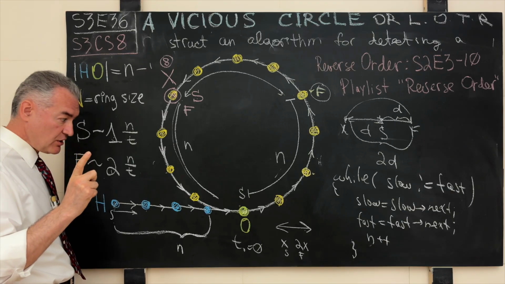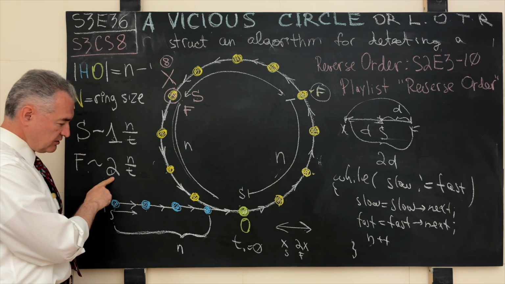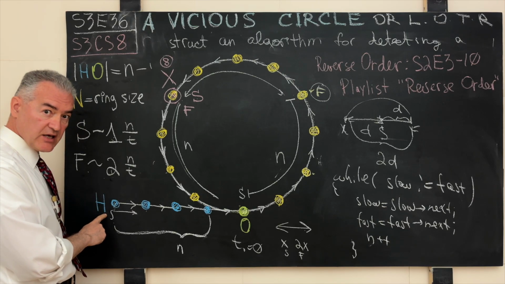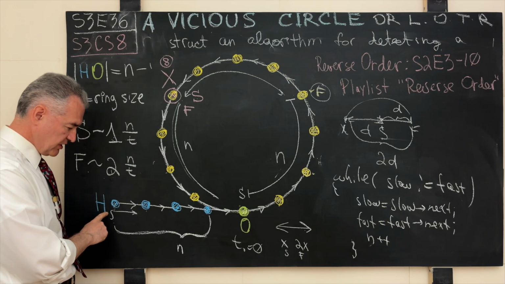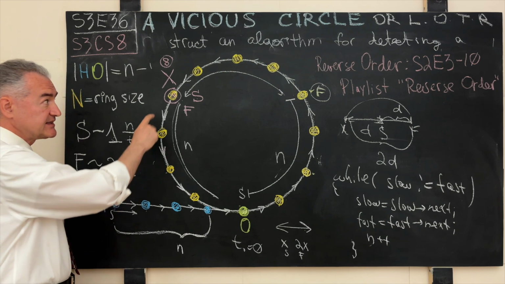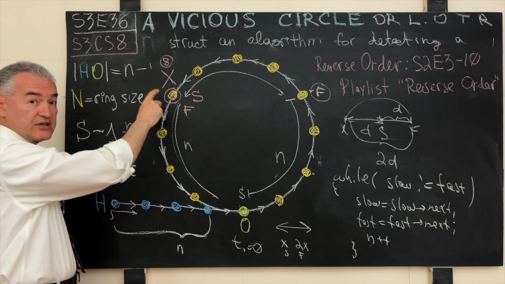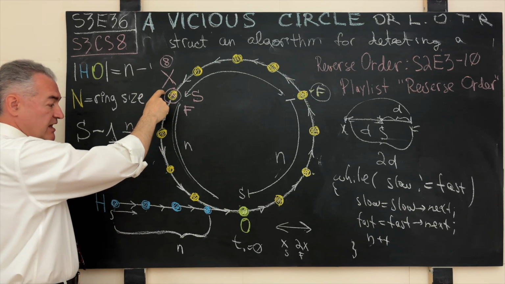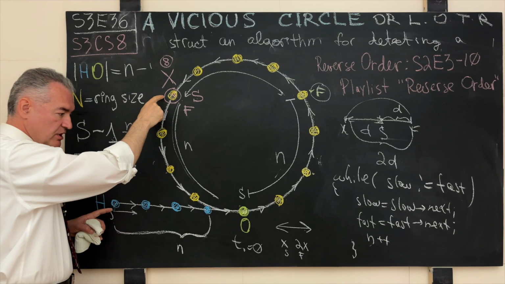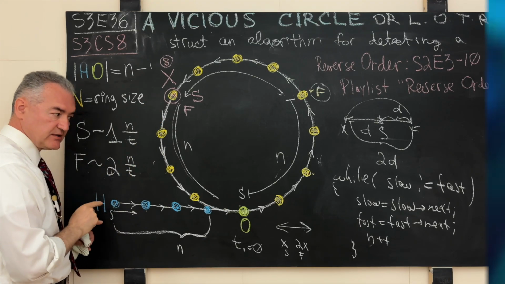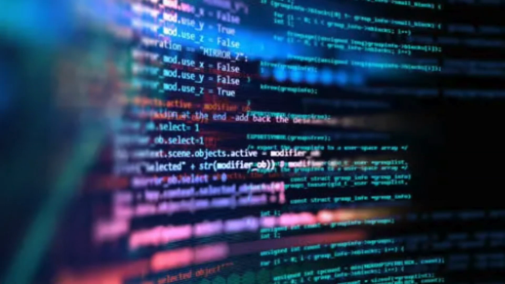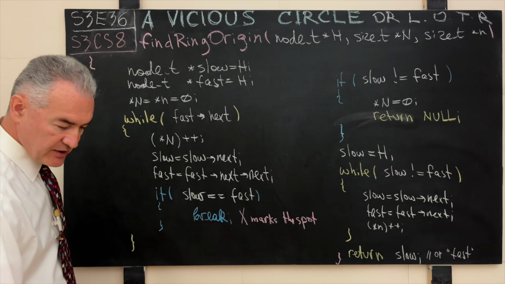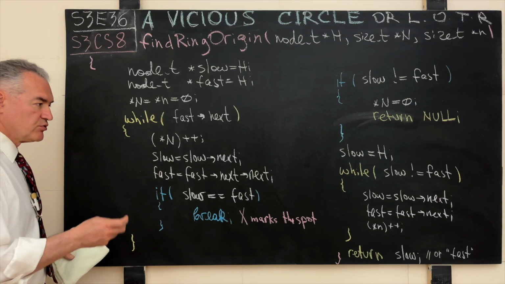In the first stage, our runners run at varying rates, even though they start from the same place, from the head plate or from the home plate or from the head node of the linked list. And in the second stage, once they rendezvous over here, if they rendezvous, of course, if they don't, there is no ring. But if they do, then in the second stage, both runners will run at the same rate. Close curly.